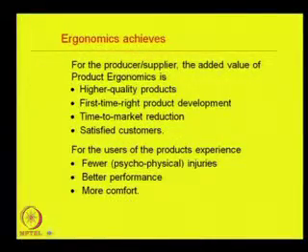Ergonomics achieves, there will be two different types of approaches: from the producers and suppliers point of view, and the users point of view.